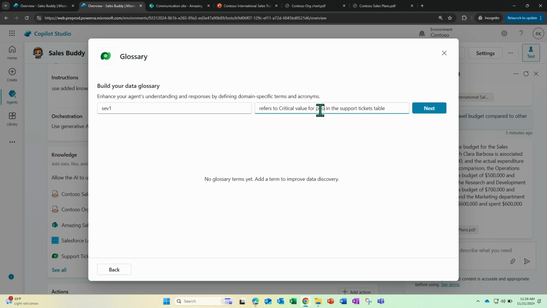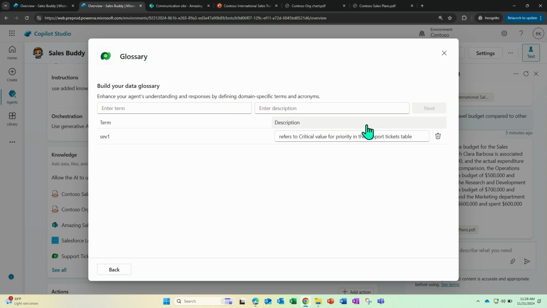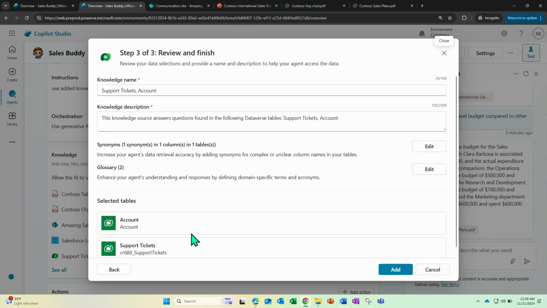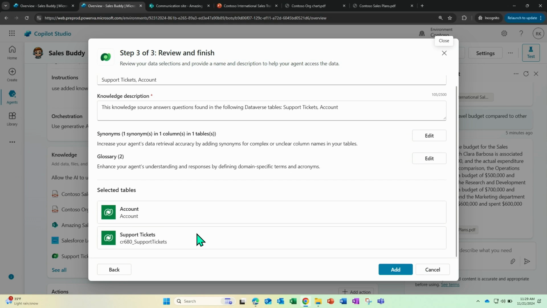So as many of you might know, when you create a support ticket, you might have different values, but people often call it SEV1, SEV2, SEV3s. So this essentially enables you to create those very specific nuances that may be applicable to your specific organization. So I'm going to create a couple, like SEV1 refers to critical, SEV2 refers to high. You have critical, high, medium, low that are typically added in the system. So that's how you can configure your knowledge source, right?